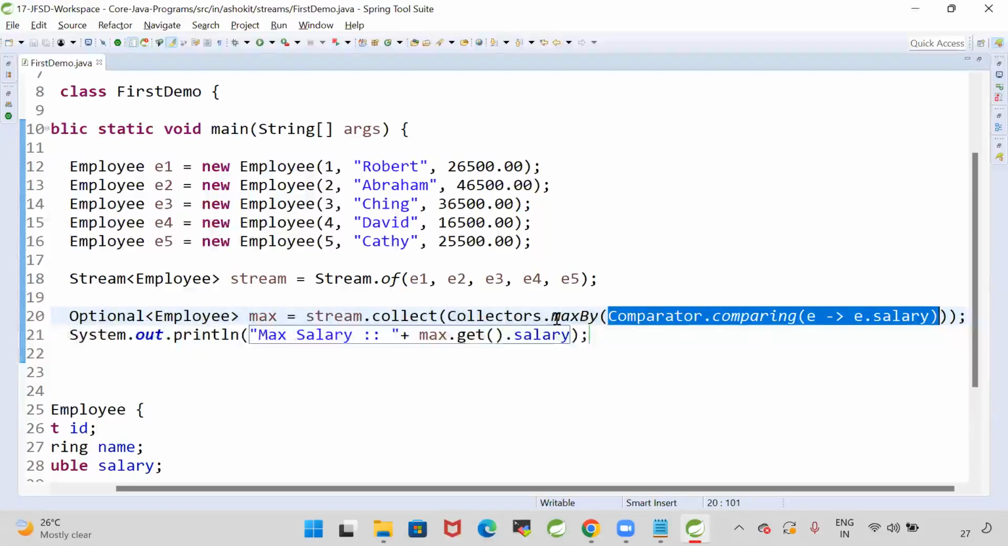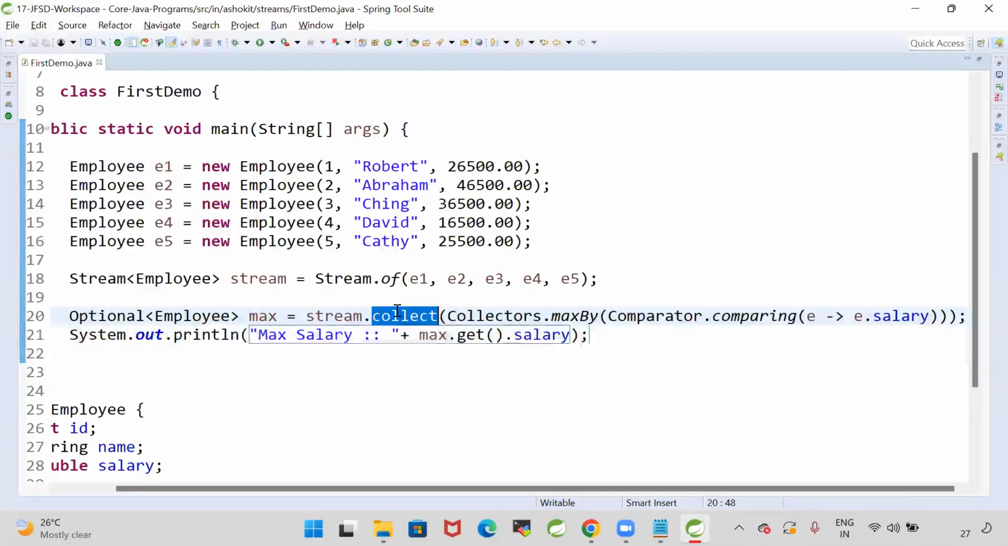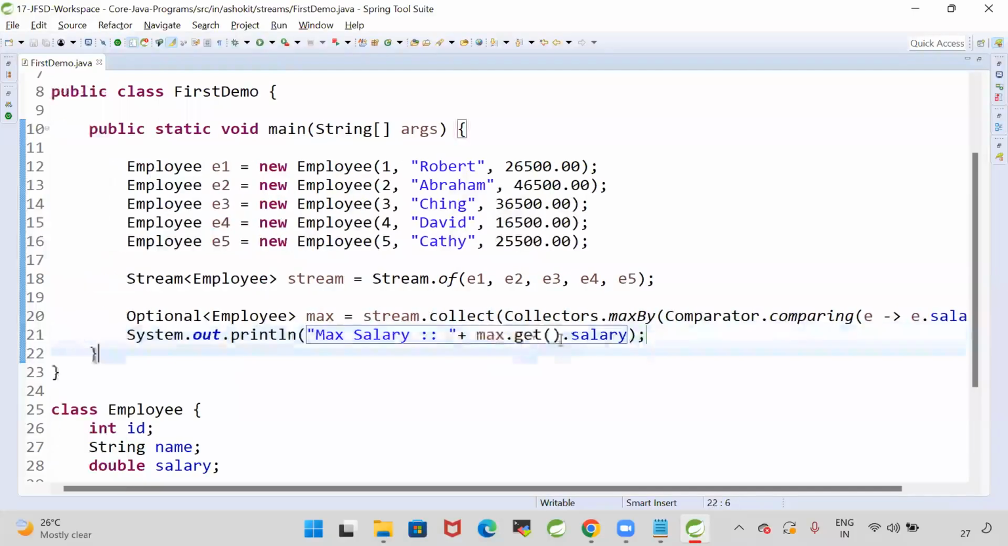From each employee salary, this max by function will find the employee who is having the highest salary, and the collect method will collect that employee object and return it as an optional. Max.get will get that optional object, and from that we are getting the maximum salary. Are you guys able to understand how to get the employee who is having the highest salary in the list of employees?